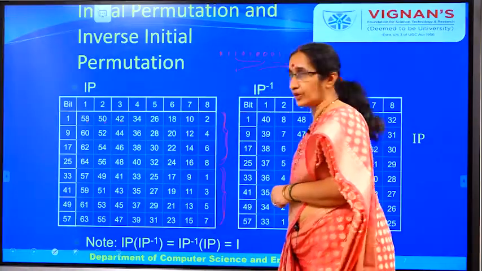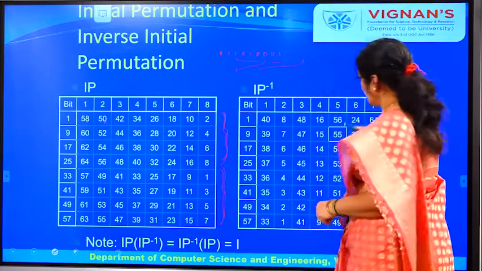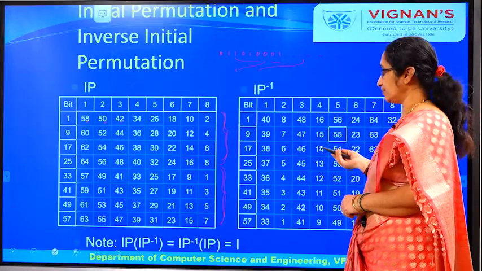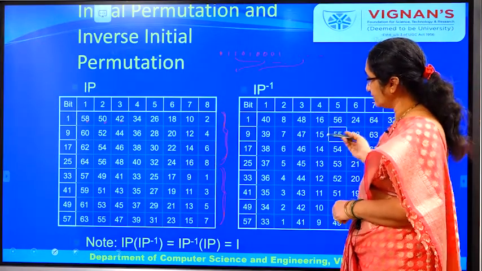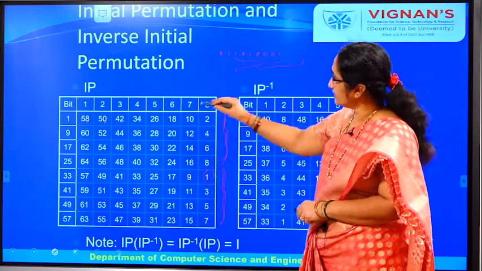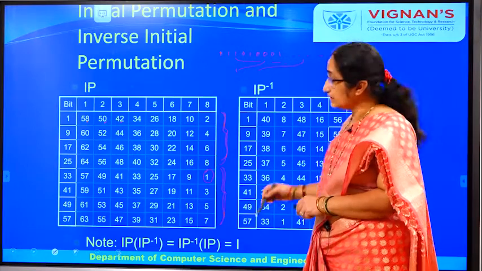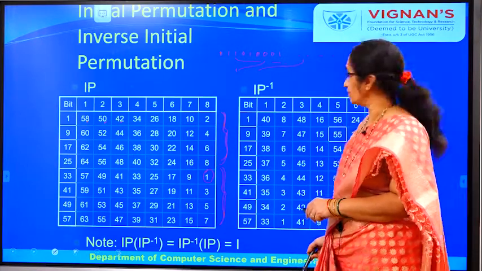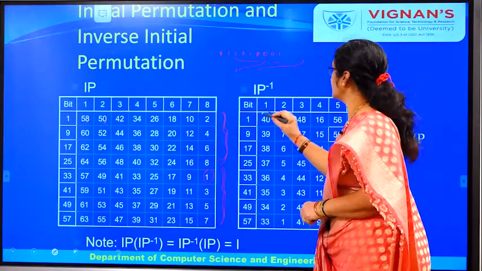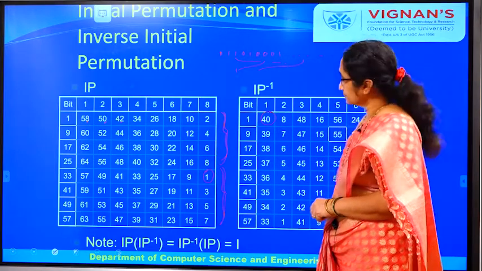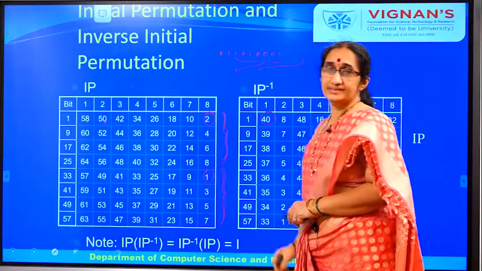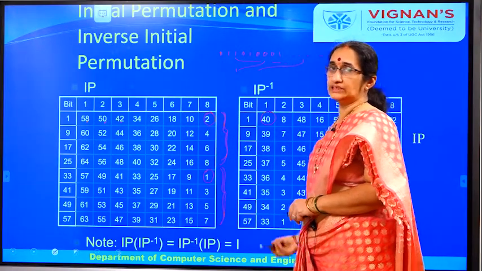Similarly, after performing the swap operation, you will again be performing the inverse initial permutation. Actually, what we have done is put the first bit in the 40th location when we performed the initial permutation. In the inverse initial permutation, we are again putting the 40th bit in the first bit location. Like that, in the 8th location you have put the second bit when performing initial permutation.